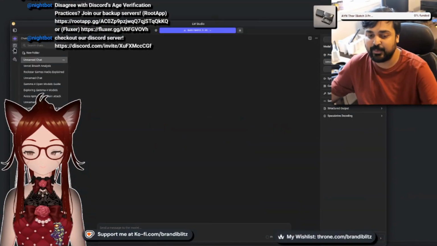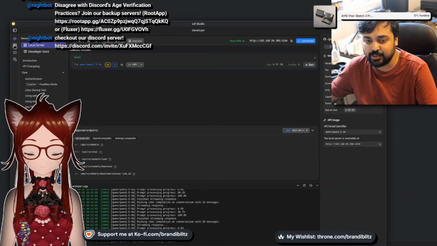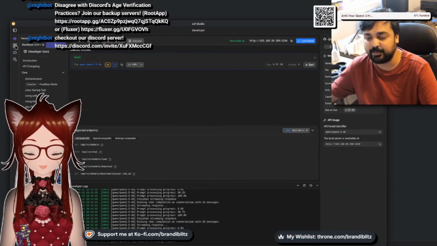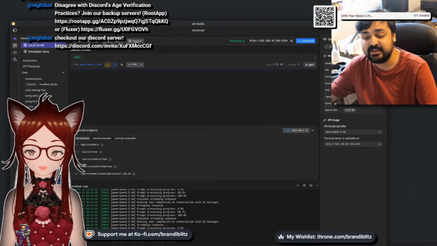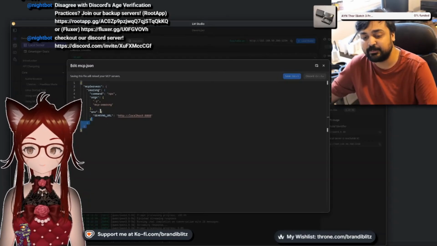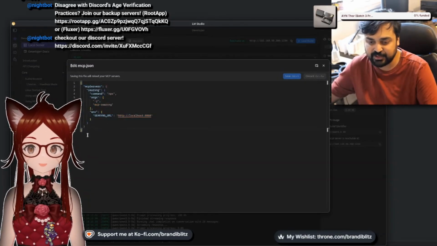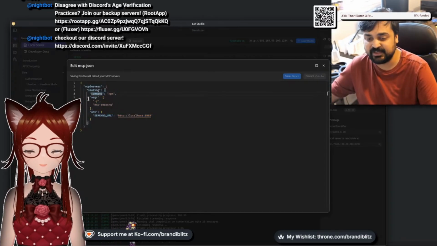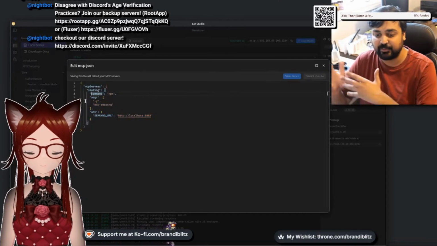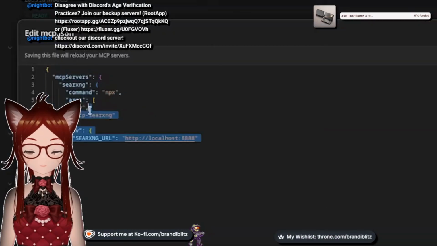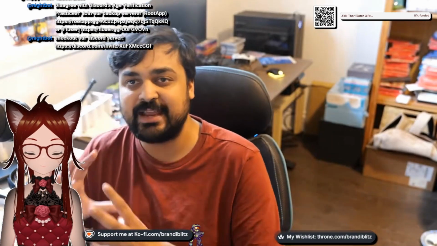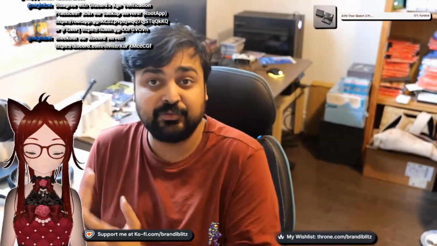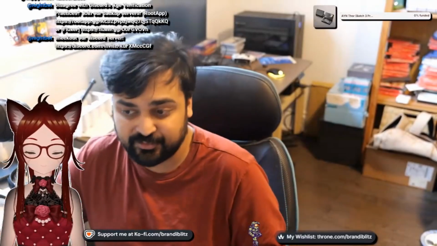So when I go back to LM Studio, for instance, I can go to this tab right here, the developer portion. Where it says mcp.json, if you set this up, yours will be empty. So realistically, you want to copy what I have over here. In fact, you should look up MCP SearXNG just to set it up yourself easily as well. But basically, once you copy this, it'll allow your actual AI to use SearXNG as a tool. And basically, it'll make those searches for you and actually research the internet.